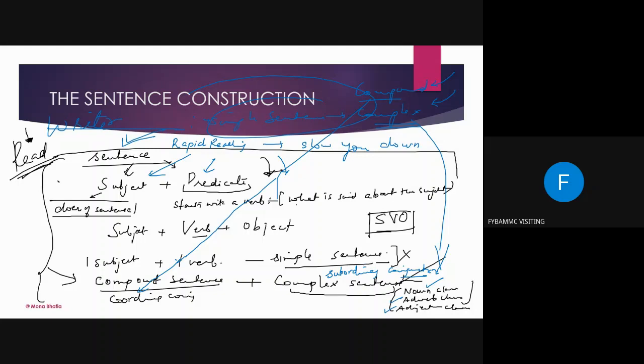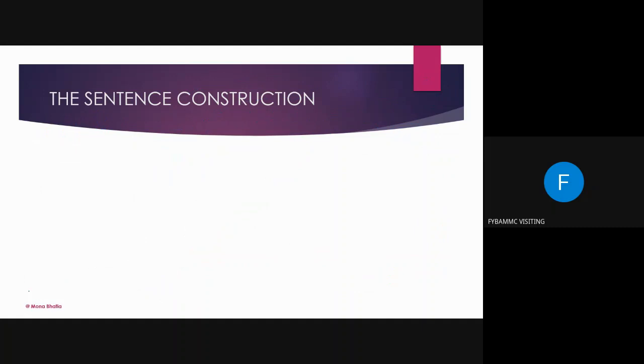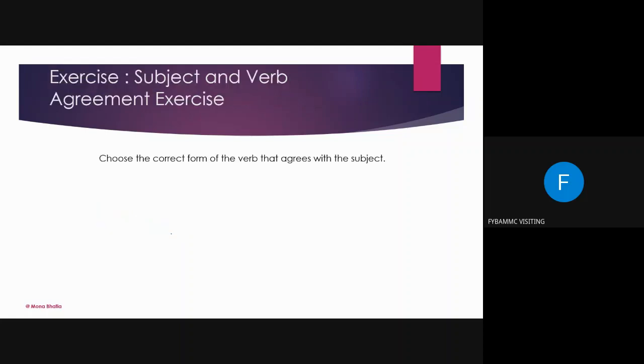Now here I'm going to give you something very interesting. Some exercises. You know why I'm giving you? Basically to understand the relationship between subject, verb and object. It is called SVO. Why am I giving you this? Because it helps you in grasping the gist and moving on while reading difficult text. Here is the exercise now. Subject and verb agreement exercise.